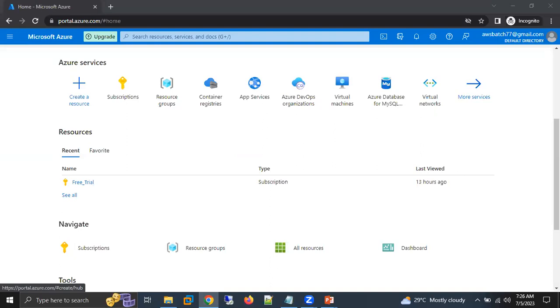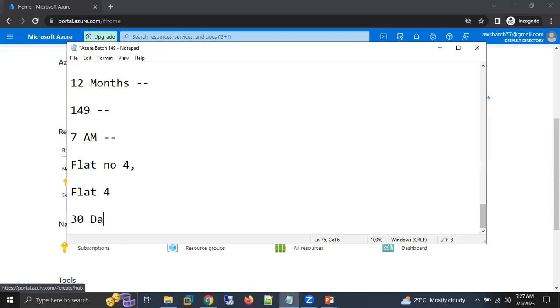Where do you see credit? When you have created your account, I don't remember. Maybe I created it, but I don't see any credit. Just a few minutes before I said that the credit which you are getting is only for 30 days. If you are not using that credit within 30 days, it is going to expire. If your account is older than 30 days, definitely that credit has expired. After that, you have 12 months free quota.